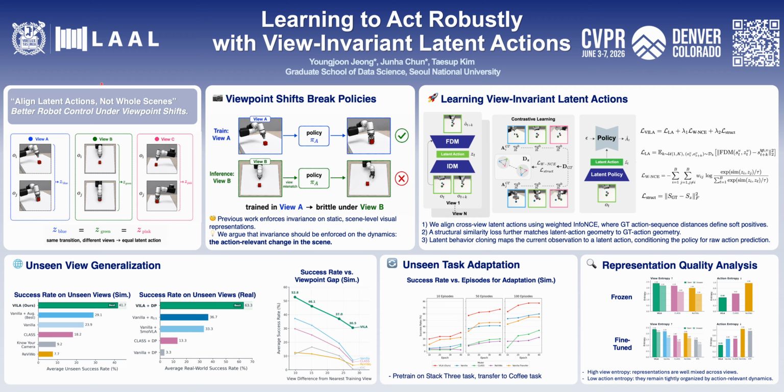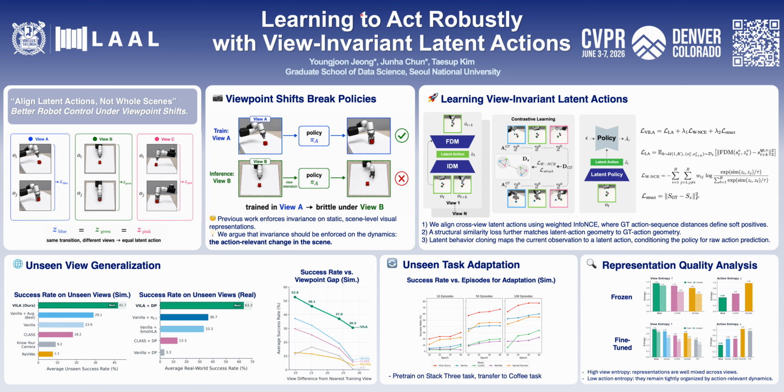Villa learns a latent action that represents the transition between observations. Because this latent action captures how the robot and object move, it focuses on action-relevant change instead of static appearance. This makes it a natural space for learning viewpoint-invariant control representations.